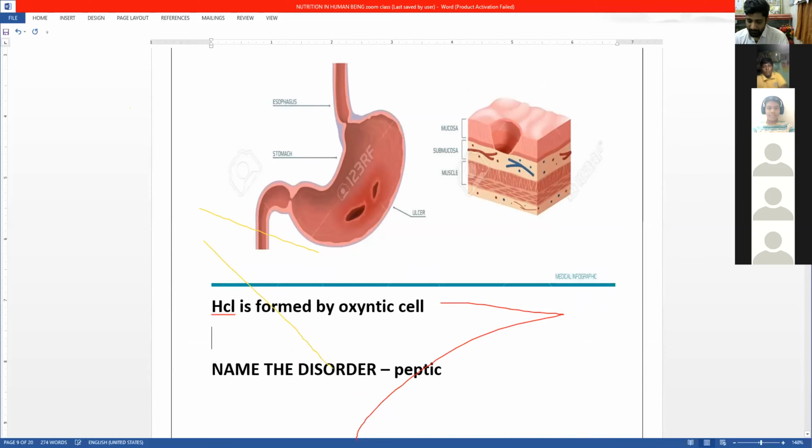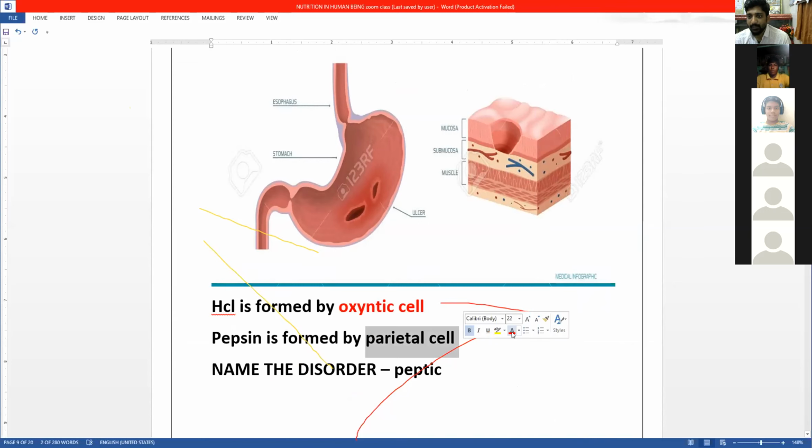Similarly, pepsin is formed by the parietal cell. These two cells you should remember: oxyntic cell and parietal cell. This parietal cell is easy to remember: P for pepsin, P for parietal. And HCl is formed by the oxyntic cell. Is that clear now? Now you can turn off your audio.